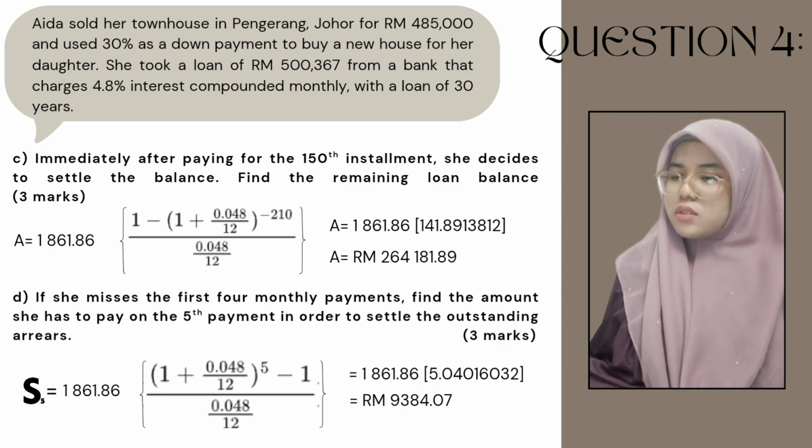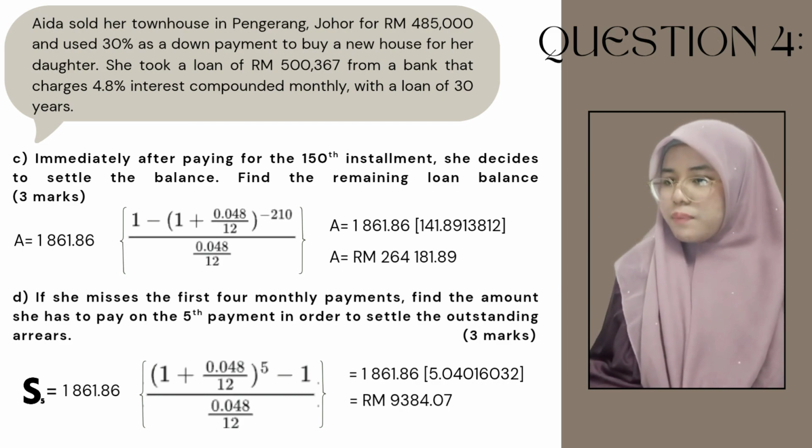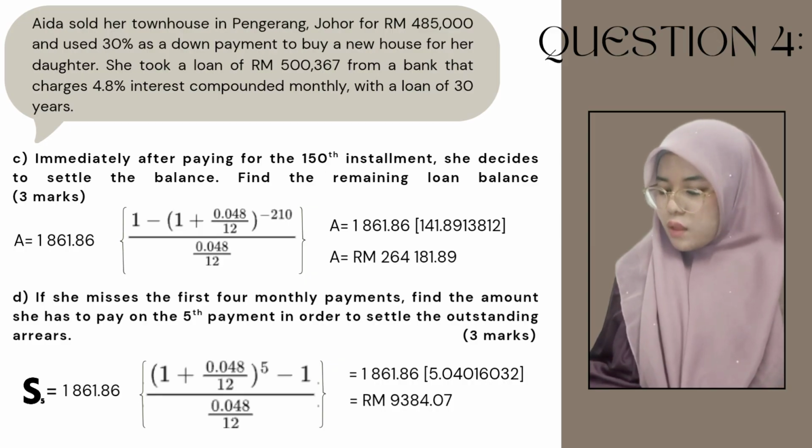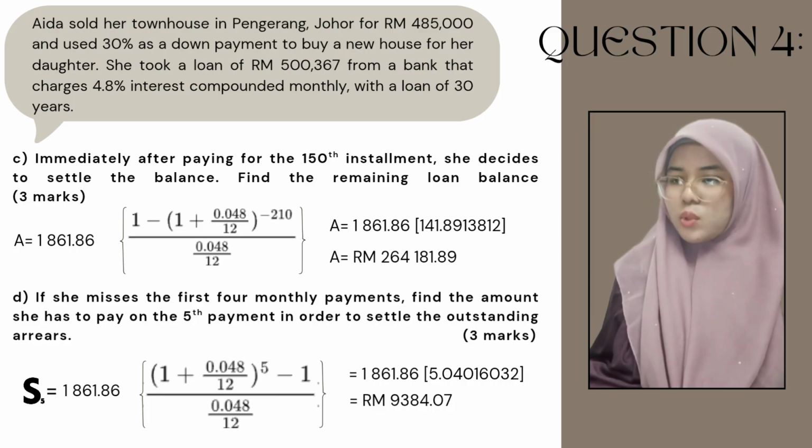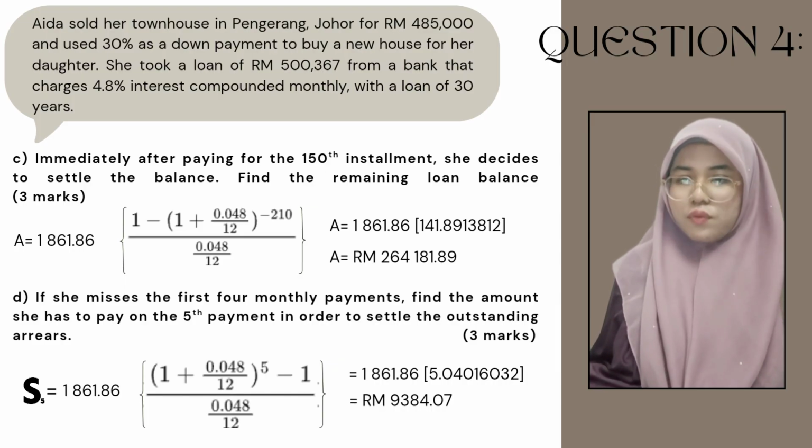And then for our last question, in question 4, if she missed the first 4 monthly payments, find the amount she has to pay on the 5th payment in order to settle the outstanding arrears. That means she needs to pay the first 4 monthly payments and the 5th payment all together. So for this part, we have to use the future value formula.